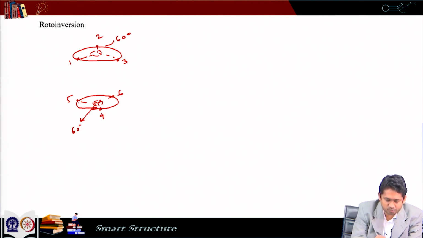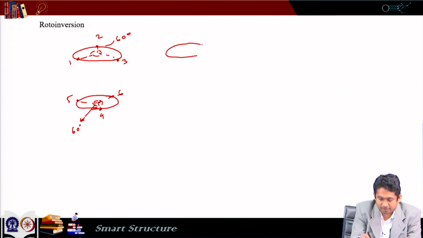Now, if we do a rotation by an angle 60 degree, then what happens is our point 1 comes here, point 2 comes here, and point 3 comes here.